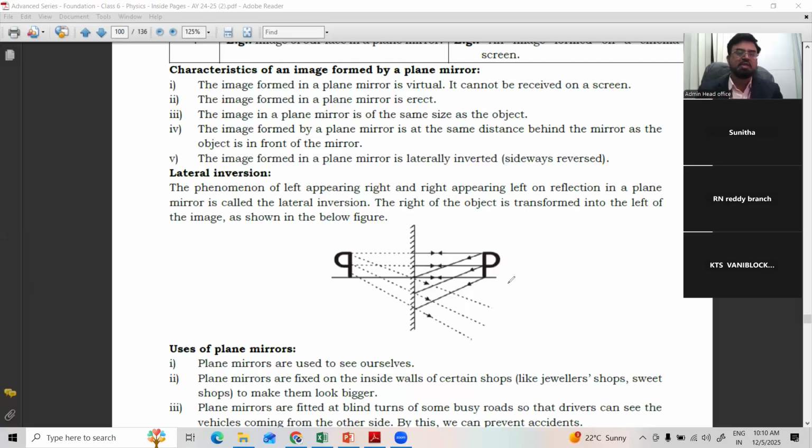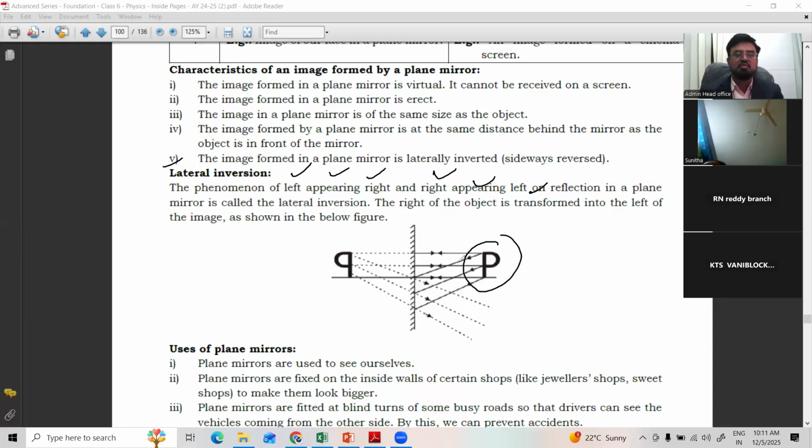Right? Now, we can see here the explanation of what lateral inversion is. The phenomenon of left appearing right and right appearing left on reflection in a plane mirror is called lateral inversion. The right of the object is transformed into the left of the image. See here, this is the actual P. But after reflection, the light passes and is reflected here, and it will look like an inverted P.